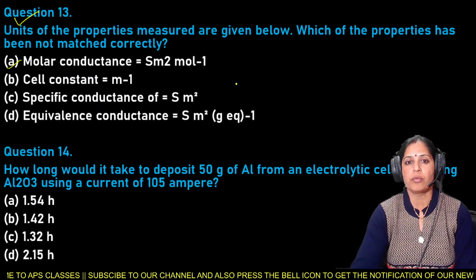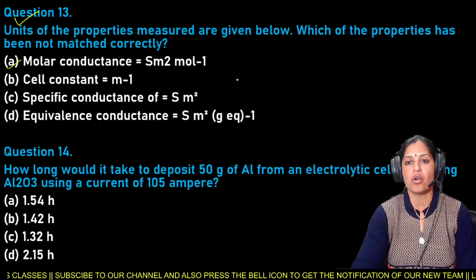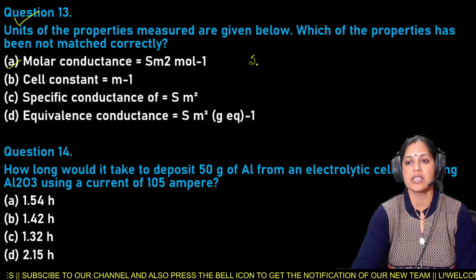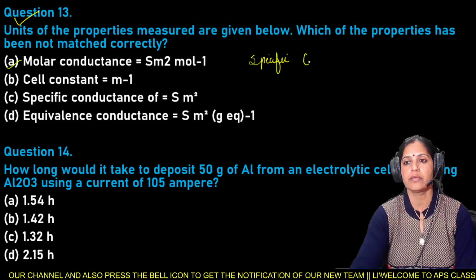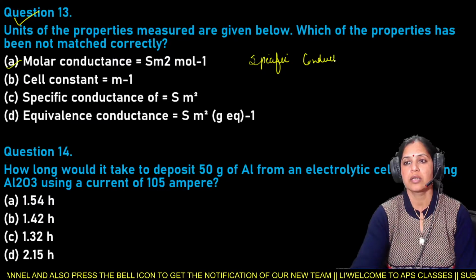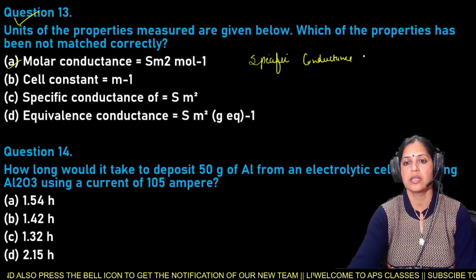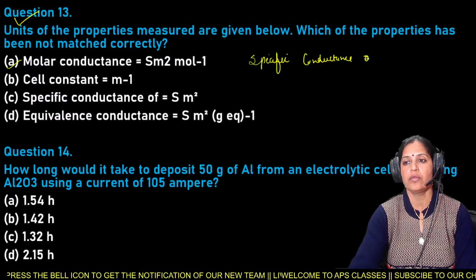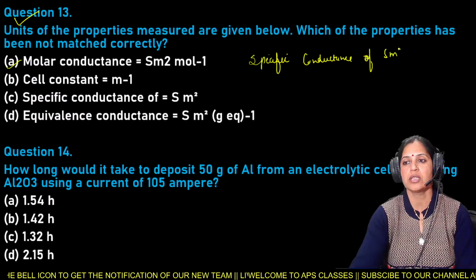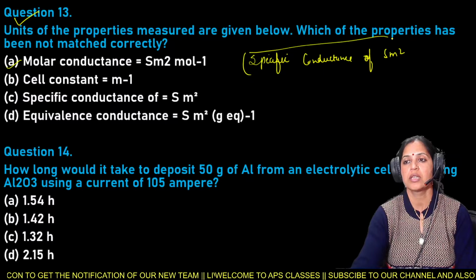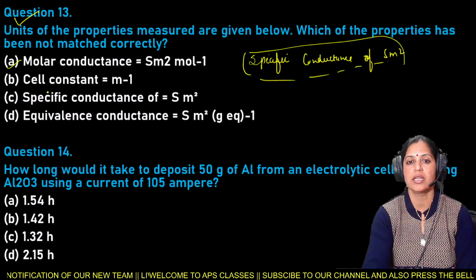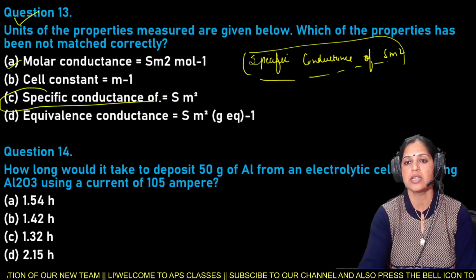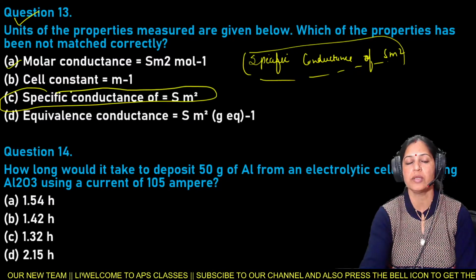So out of these properties, the property which is not matched correctly is the specific conductance of second meter square. So this is the property which is not matched correctly. So here option C is the right answer for question number 13.